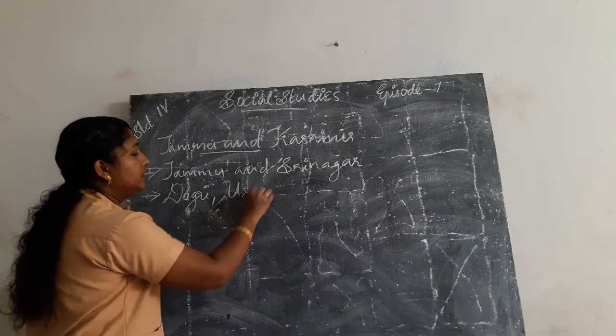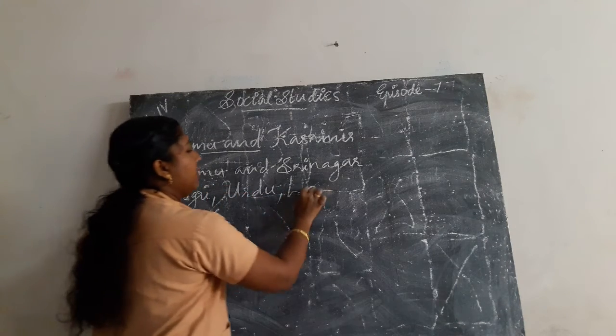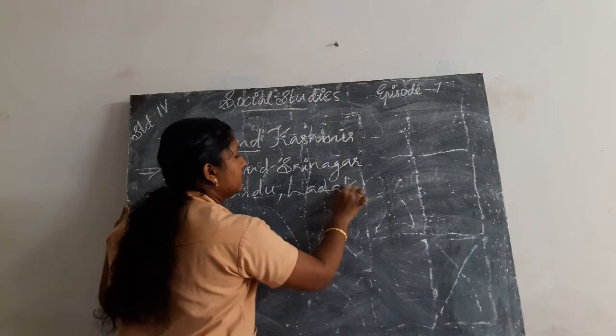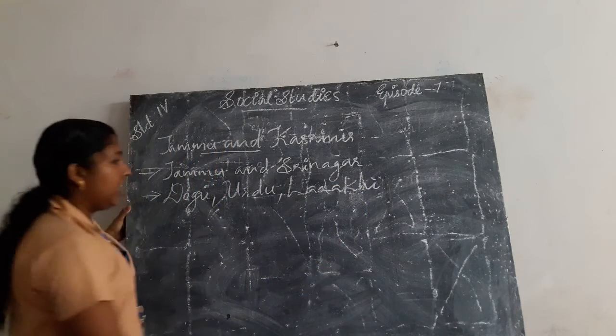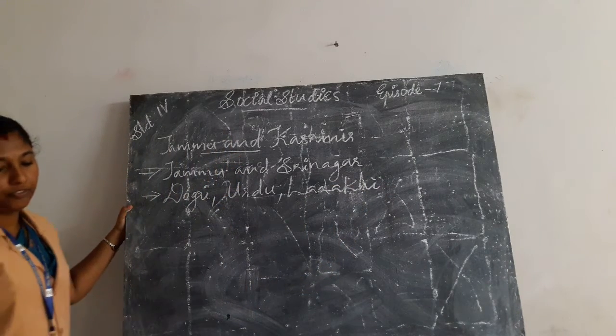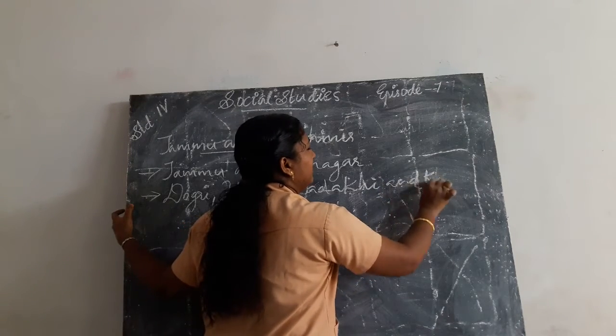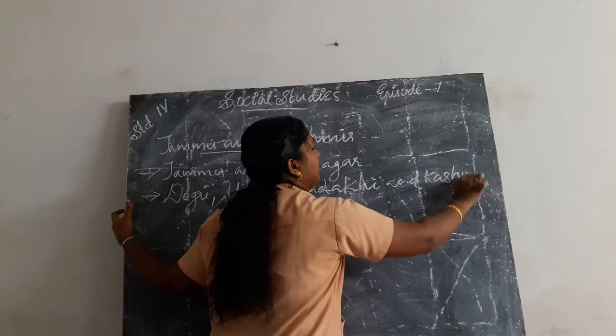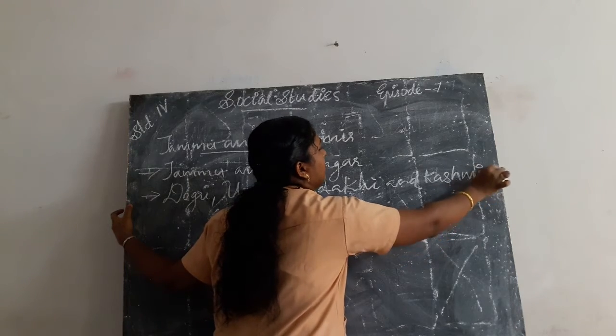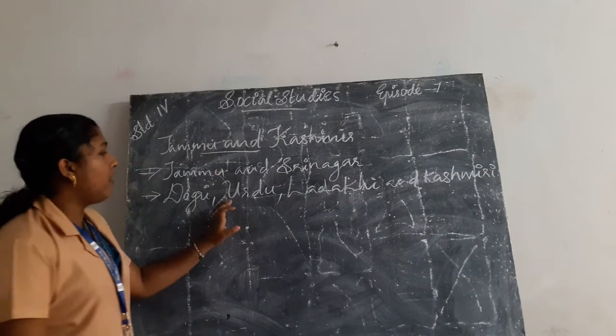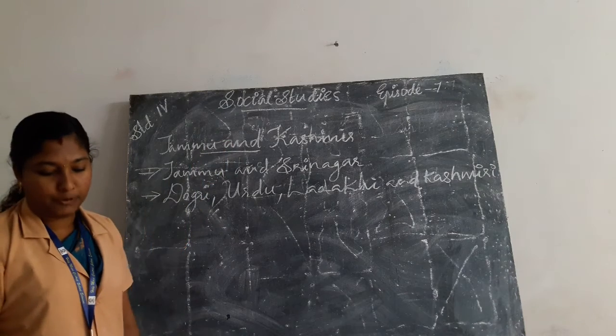The languages spoken in Jammu and Kashmir are Dogri, Urdu, Ladakhi, and Kashmiri. These are the languages spoken in Jammu and Kashmir.